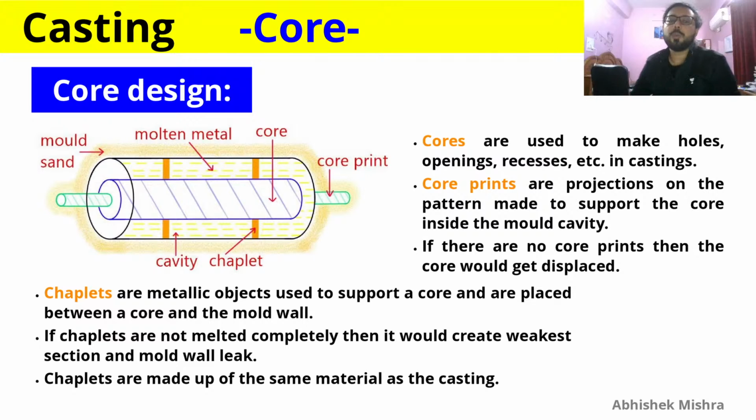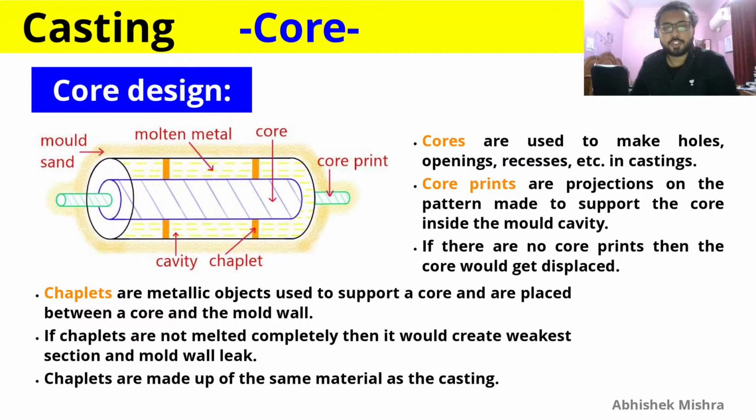We want the core to be properly there where it should be, and to support the core, we are providing the core print. So the core print is provided to support the core inside the mold cavity, and if there are no core prints, then what will happen? The core will get displaced. And in the figure you can see the core print cavity where molten metal is there and where core is also there, and mold sand is surrounding all these things.